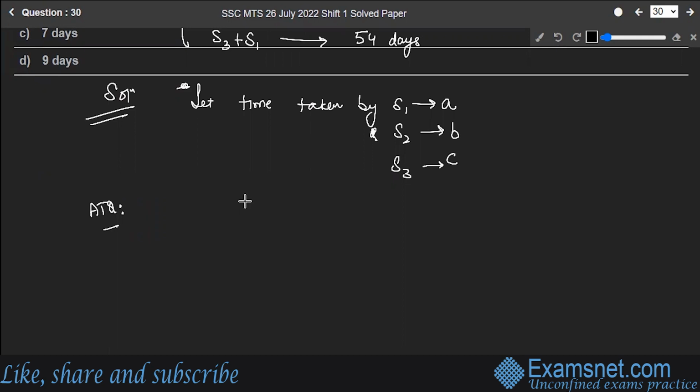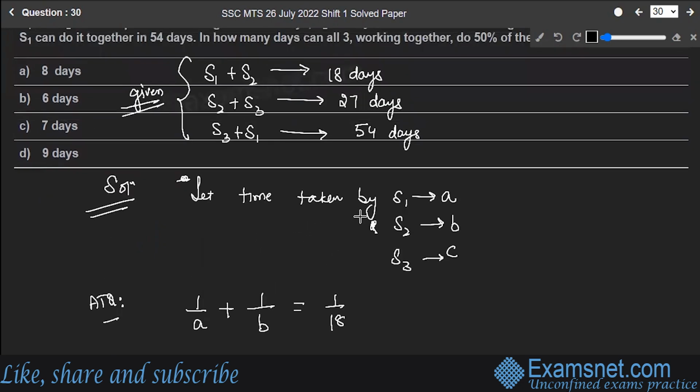So the 1 day work of S1 is 1 by A plus the 1 day work of S2 is 1 by B. Now that is equal to 1 by 18. This is the collective 1 day work done by S1 and S2 together.